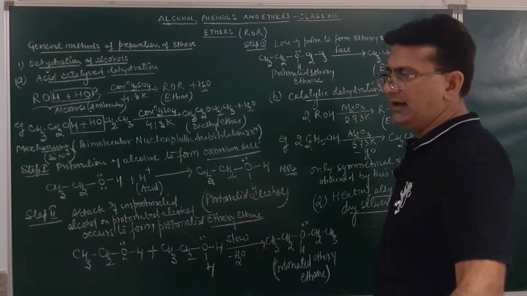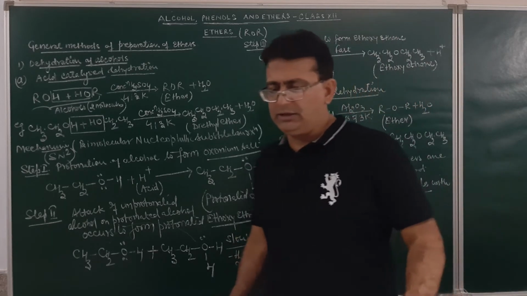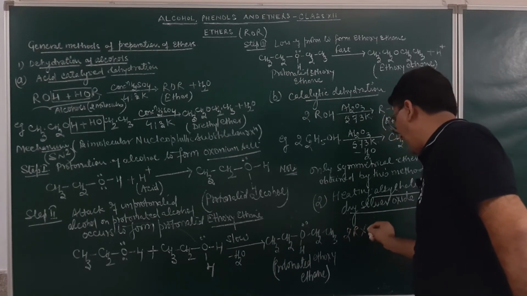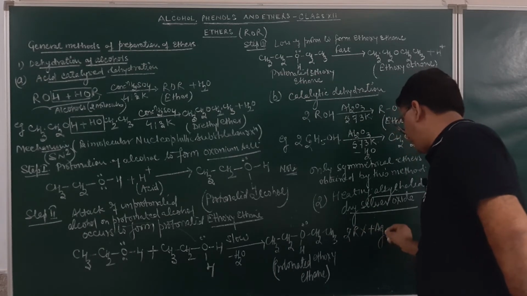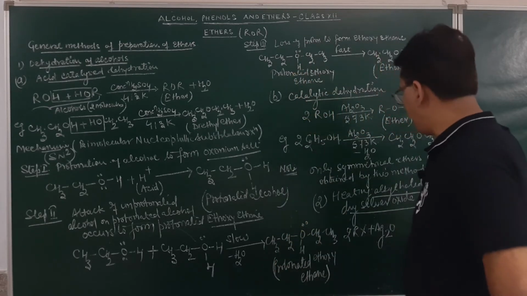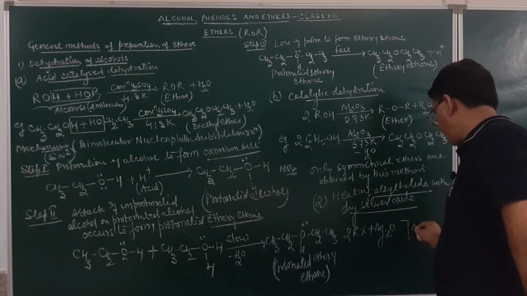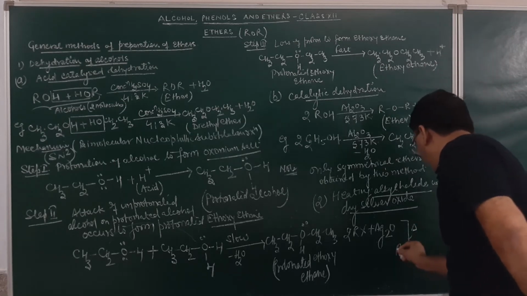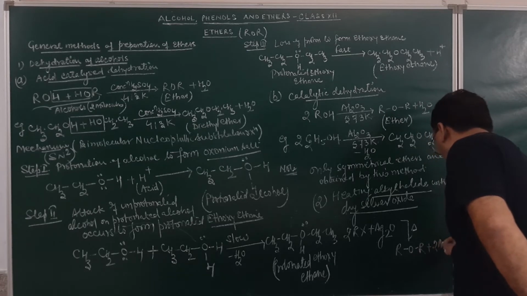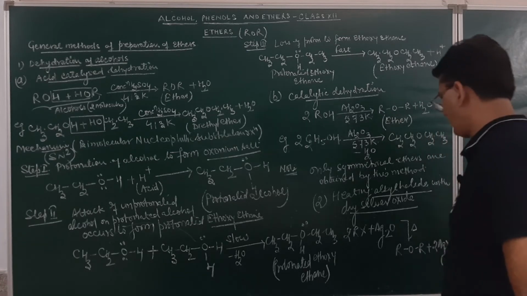If you take alkyl halide and heat it with dry silver oxide, alkyl halide when made to react with silver oxide, and we heat, it will result in the formation of ether molecule, plus silver halide will be given out.